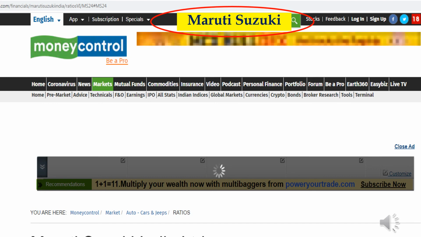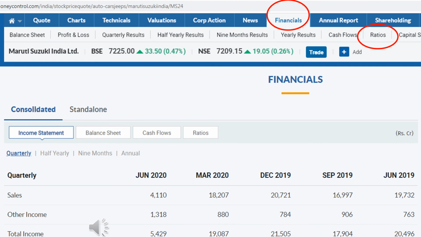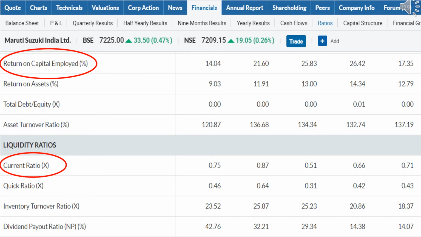In the Money Control website, I entered Maruti Suzuki and searched. Like this, Maruti Suzuki data will open. At the top, if you click the link financials, then many links will open below that. In that, click the link ratios. Like this, Maruti Suzuki's very important financial ratios we can get from this table. Here you can collect many ratios like current ratio and return on capital employed. Like this, many parameters we can get directly from this table.